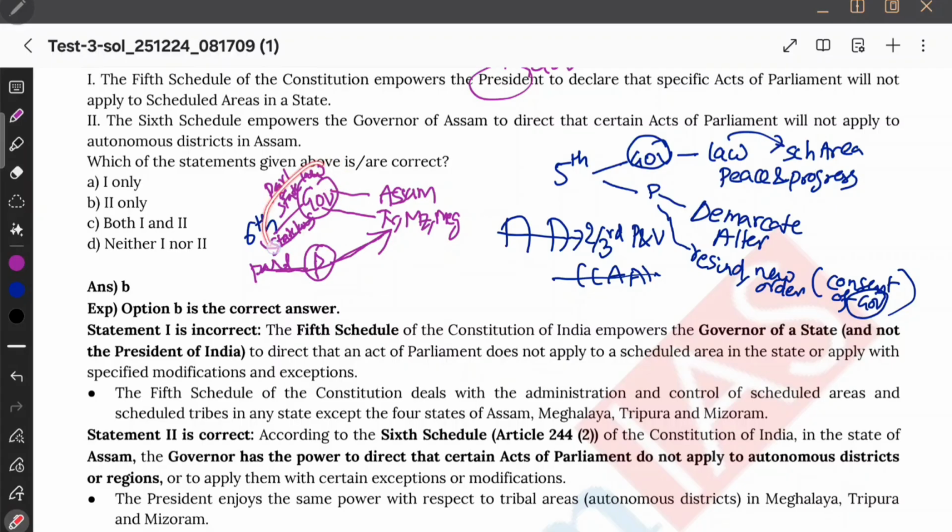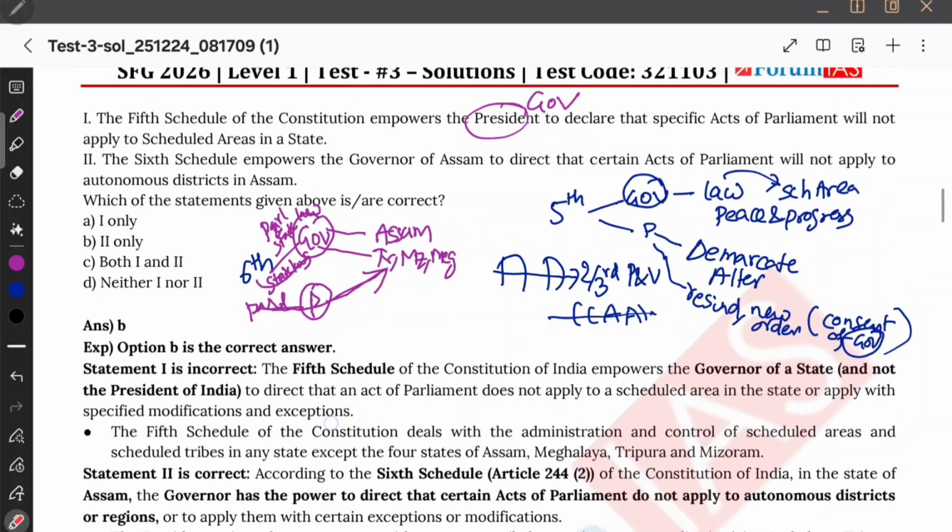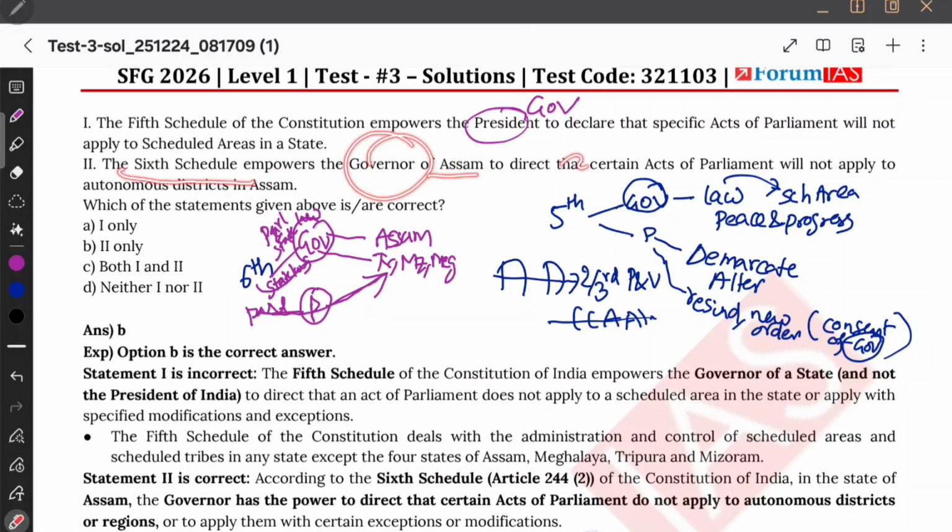So basically, all state laws will apply to the sixth schedule. Parliamentary laws will also apply to the sixth schedule, but all of them must go through the governor. But parliamentary laws will apply directly to Tripura, Mizoram, and Meghalaya. But if the president wants, he can suggest modifications. Now, the sixth schedule empowers the governor of Assam to direct that certain acts of parliament will not apply to autonomous districts of Assam. Correct.